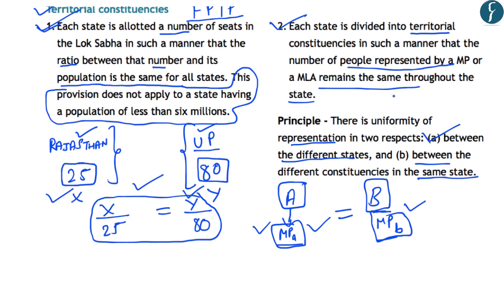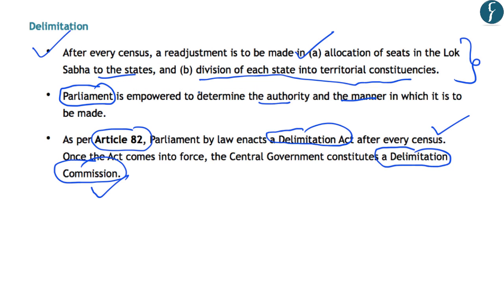So till now we have understood that the principle which is followed in the allocation of territorial constituencies is the uniformity of representation between different states and between different constituencies within a state. And this allocation of territorial constituencies is done on the basis of the census, which provides for the population of the country.